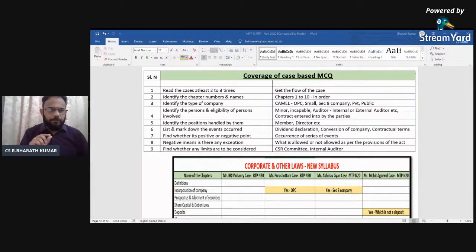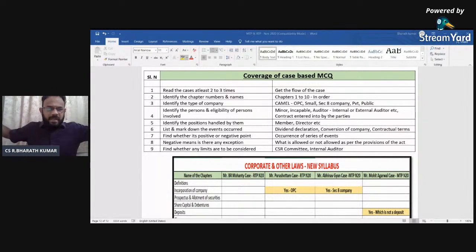The next most important thing is, if you are getting stuck with a particular question in MCQ, don't bother about it. Go to the next question. So there is always a time for you to proceed. Keep 40 minutes as an overall basis, but don't spend too much time on a question.